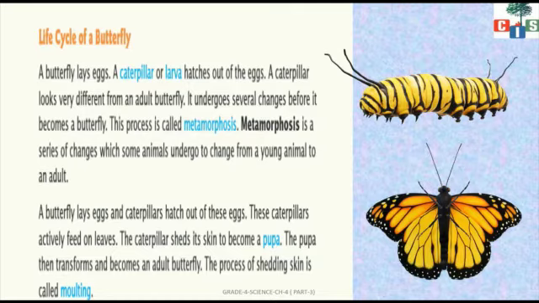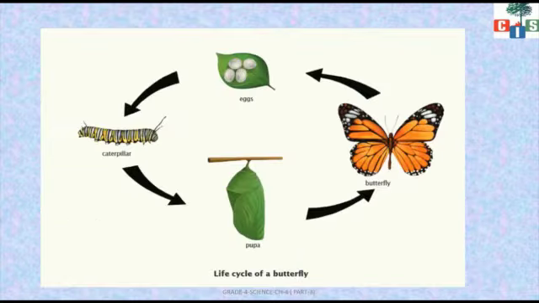Now let us understand the whole process with the help of a figure. First we have a butterfly. The butterfly lays eggs on the leaves, and then what will come out of the egg? A caterpillar. A caterpillar will shed its skin.